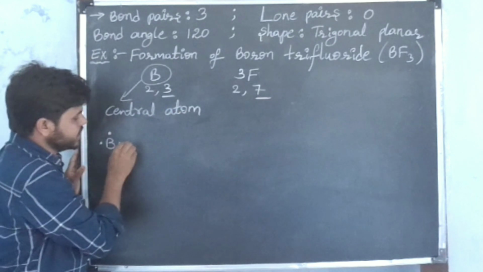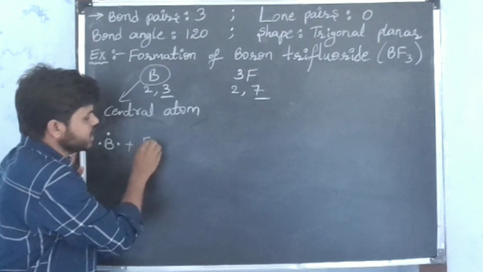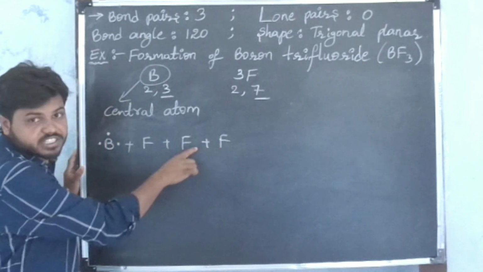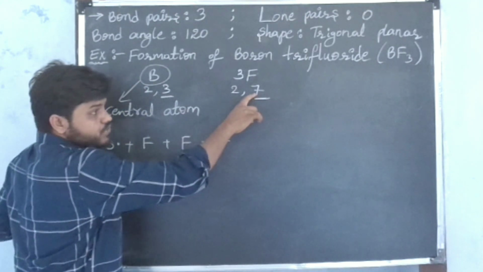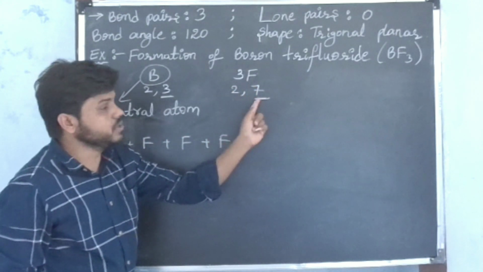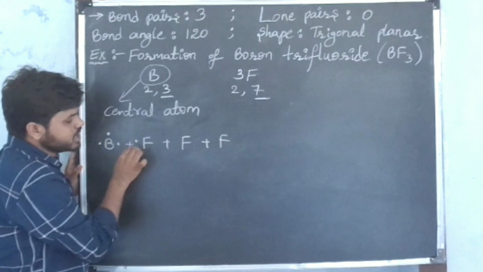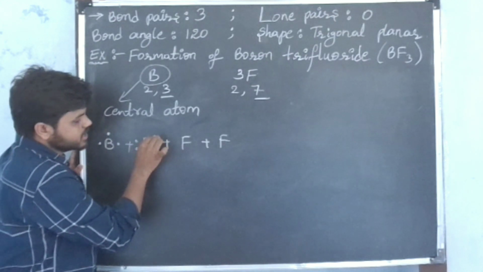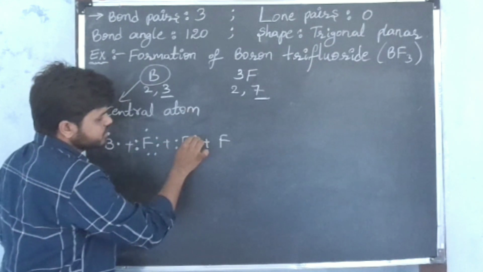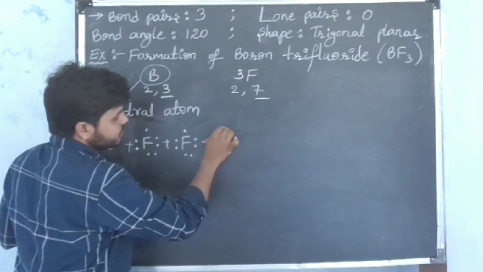I placed. How many fluorine atoms are there in the molecule? 3 fluorine atoms. First, I am writing the symbol of the fluorine atoms. I have written the symbol of 3 fluorine atoms. In each fluorine atom, how many valence electrons are there? 7 valence electrons. Place the 7 valence electrons around the symbol of the fluorine atom. See, I am placing the 7 valence electrons around the symbol of each fluorine atom.